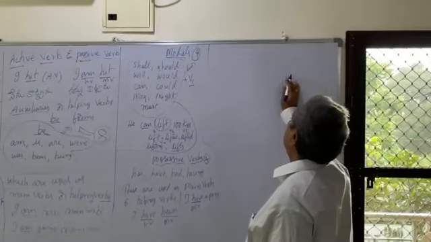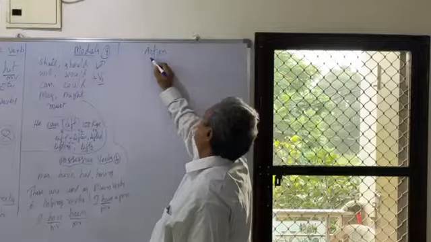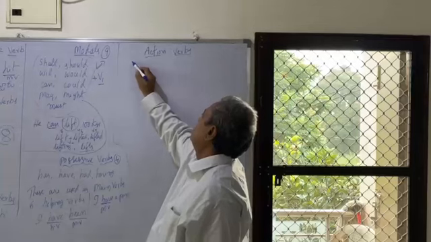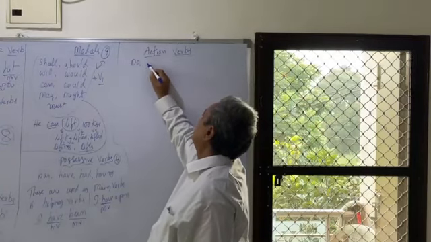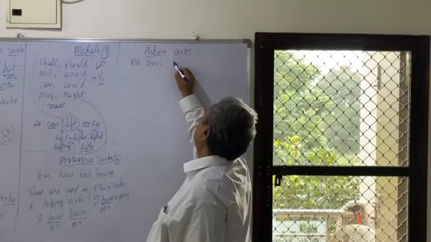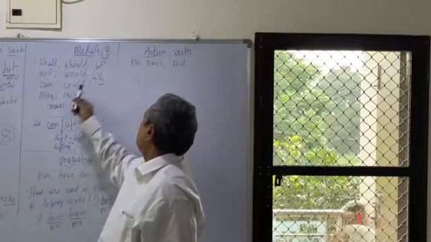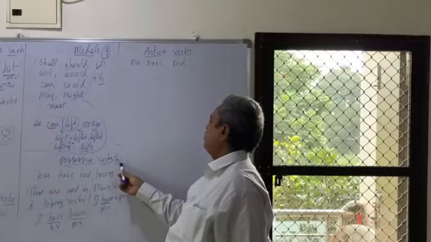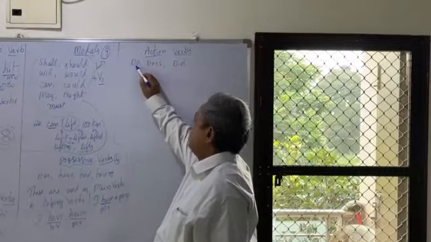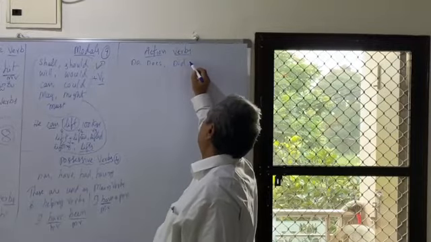Now I am going to teach action verbs. These are the action verbs. What are those? Do, does, did. How many here? 8 plus 9, 17 plus 4. Already we have reached 21. And 21 plus 3, that is 24. Up to here.